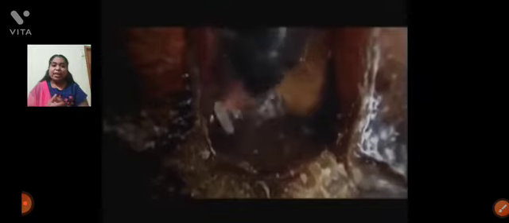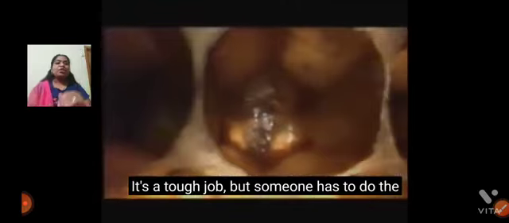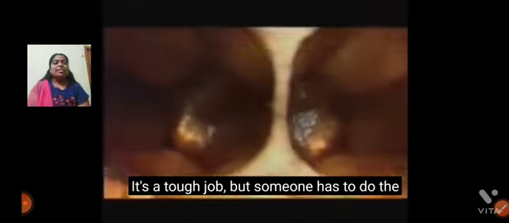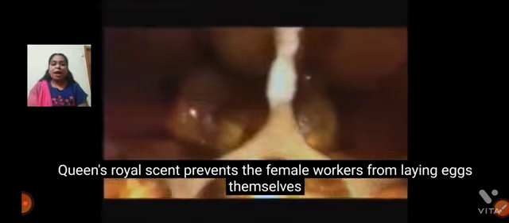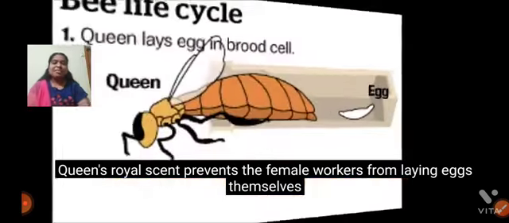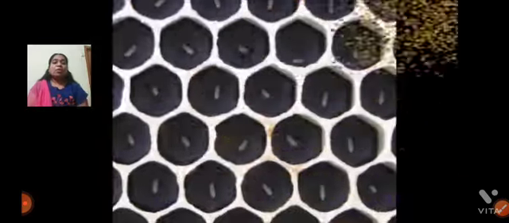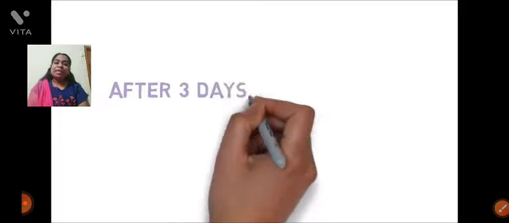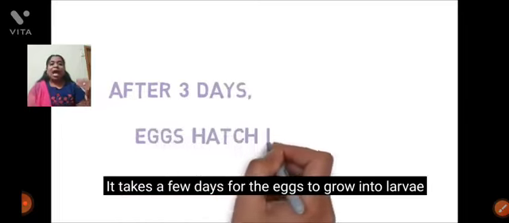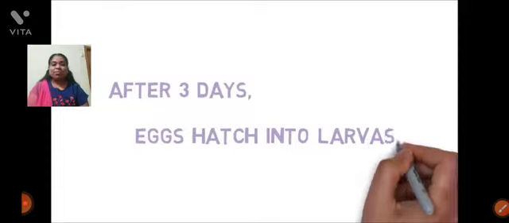How many eggs are they laying per day? Yes, 2000 eggs per day. The queen has the capacity of producing 2000 eggs per day. So in this video you can observe that the queen is laying eggs. After 3 days it will convert into the larval stage. So you observe this diagram, the queen is laying an egg. After 3 days the egg hatches into larvae.